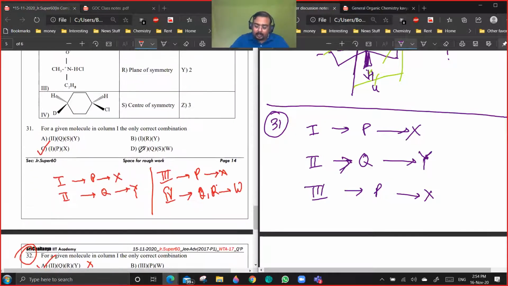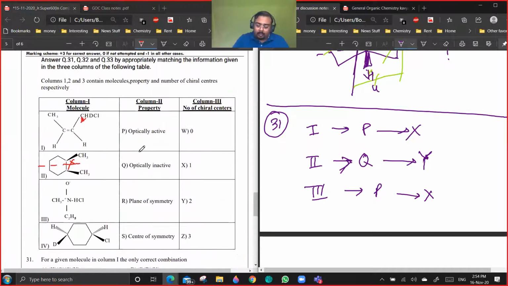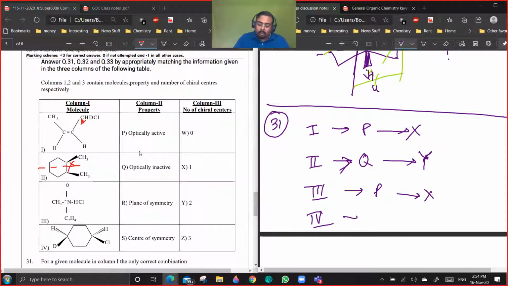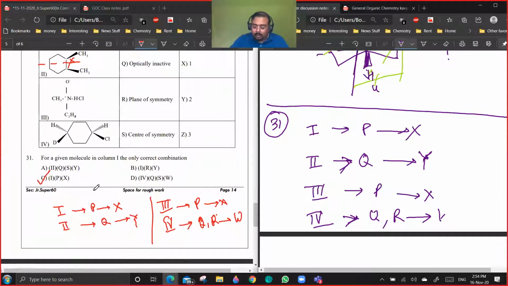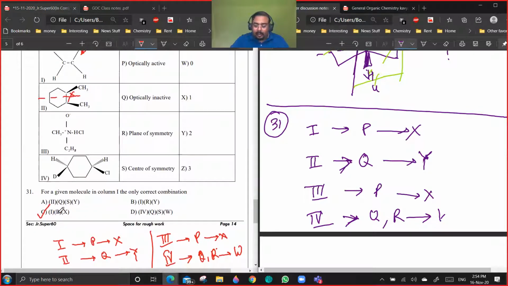So 3px is there, and fourth is optically inactive and it is having a plane of symmetry, right? And number of chiral centers is 0. So it is QRW. Okay. So 31, the only correct combination is 1px. Okay, so 31C is correct.